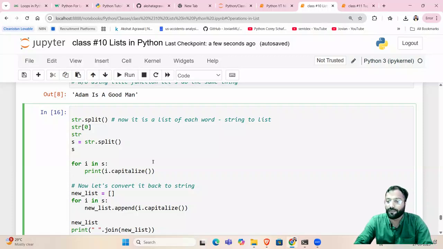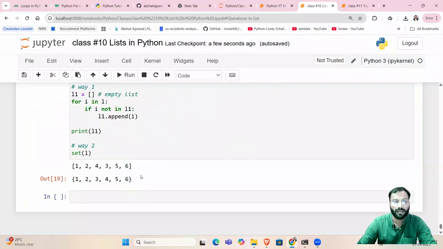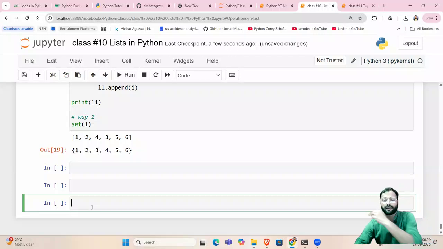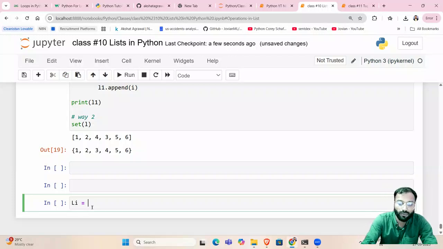Then in the next video, we will see list comprehension. I will create a separate video to understand the concept of list comprehension. Just to give you a glimpse right now, list comprehension is an easy one-liner method to create a list from another list or from some range. For an example, let's say li is equal to 1, 2, 3, 4, 5, 6, 7, 8, 9, 10.